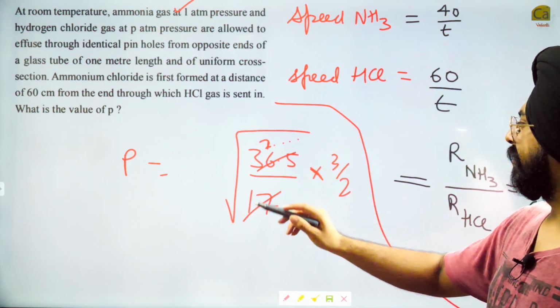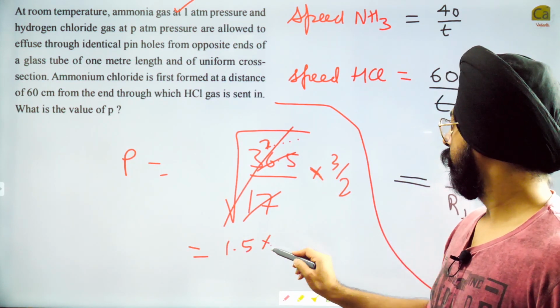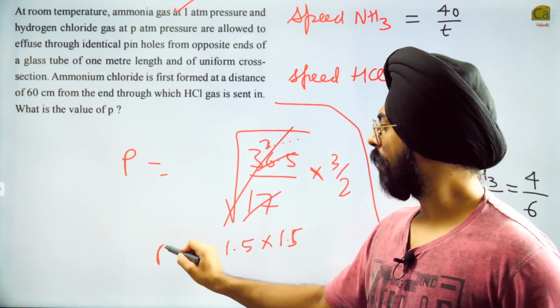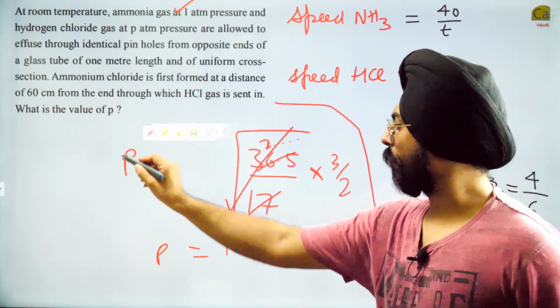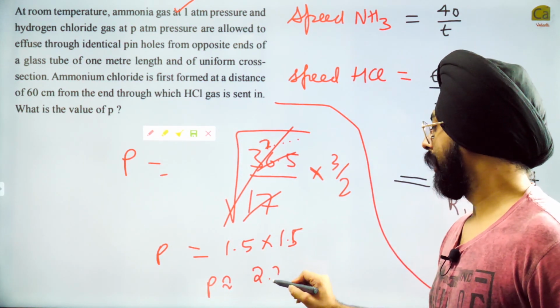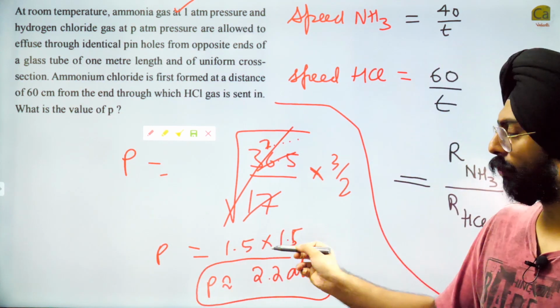So let us say this is 1.5 into 1.5 approximately. Yeah, so pressure approximately will be equal to 2.2 atm. 2.25 will come from here.